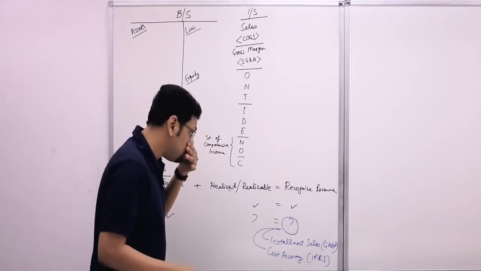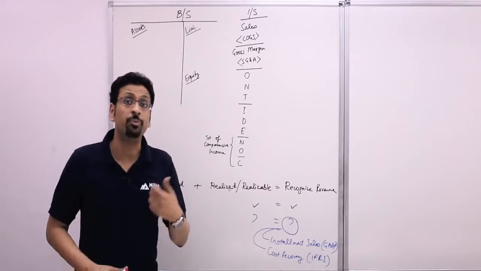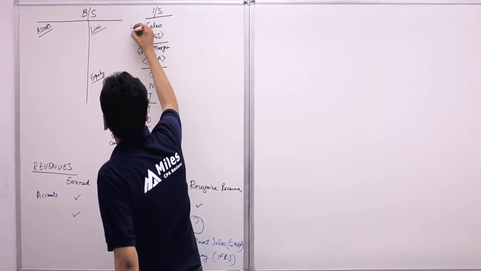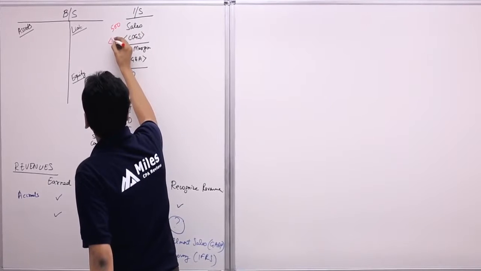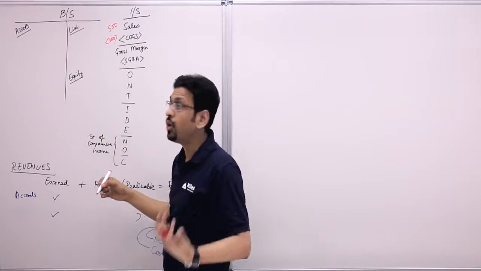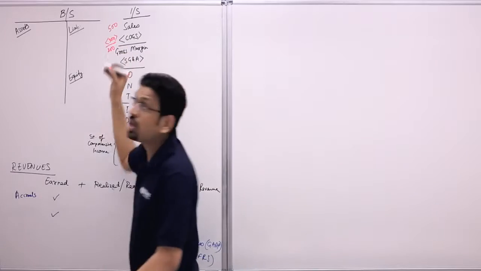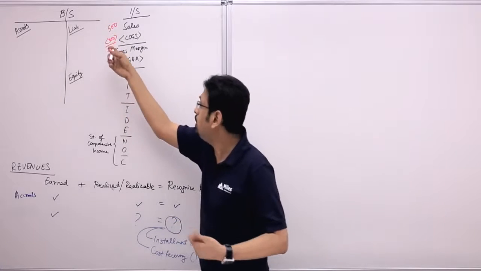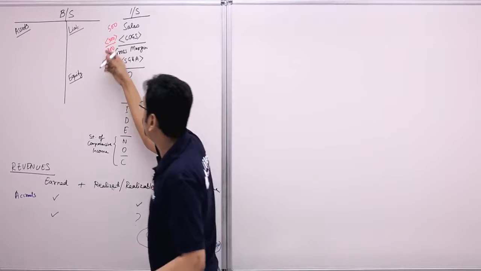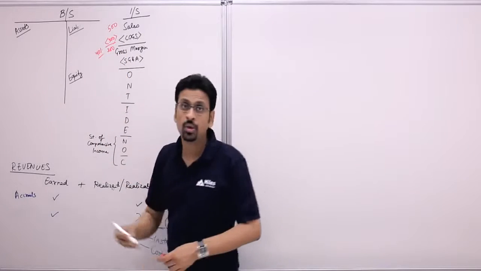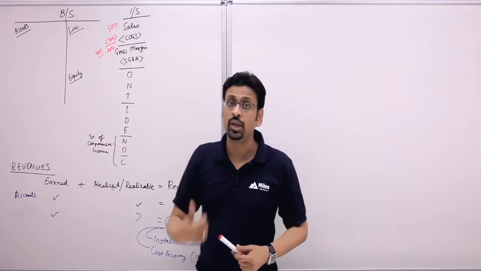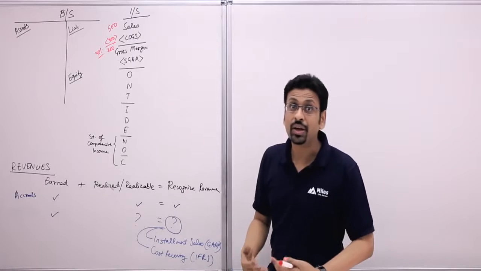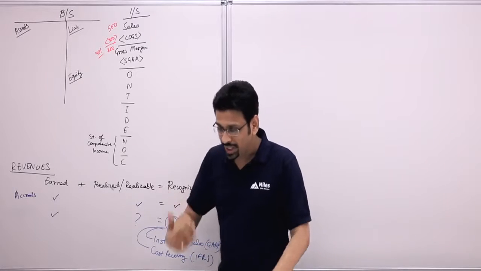Before I go on, let me just explain to you the very important term gross profit percentage that we use for installment sales. So let's say we've sold goods worth 500 bucks and the cost of those goods sold are 300. What's the gross profit? That's 200. What's gross profit percentage? 200 divided by 500. So we've earned a gross profit of 200 on sales of 500. So the gross profit margin is 40%. So this is a very important number that you need to know when you're doing problems on installment sales, because we're going to recognize revenue, recognize profit as and when we collect the cash.